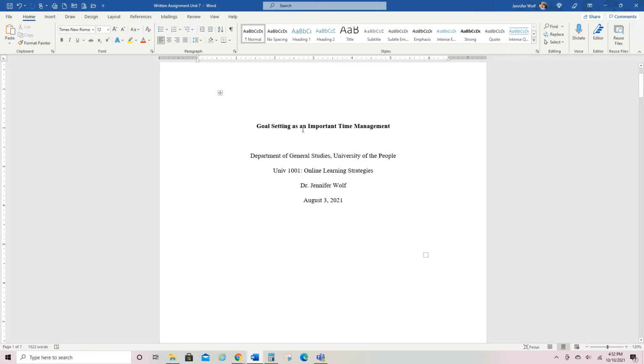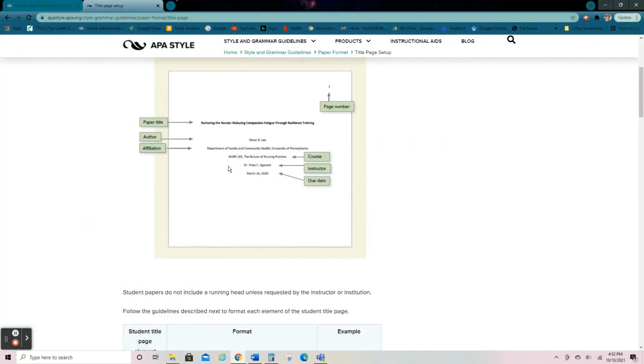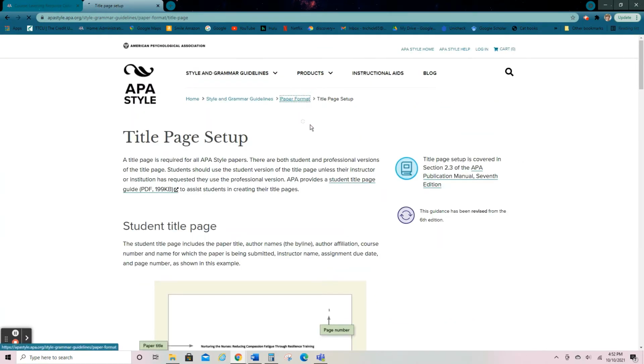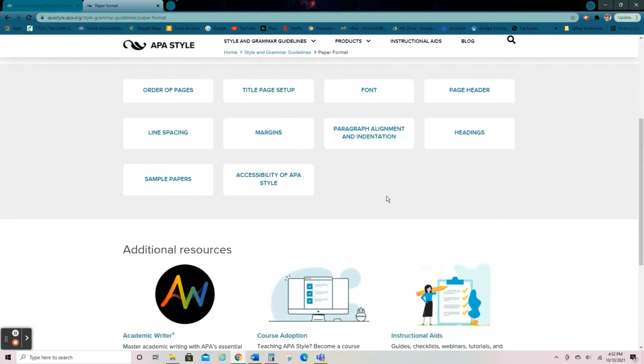So this is the only place you're going to have an extra space. Okay, so this is what it would look like double spaced, but for the title page only, you put in an extra space. Okay, and so affiliation, course, instructor, due date. So that's what the title page looks like. And again, you must have one for every single written assignment that you submit.